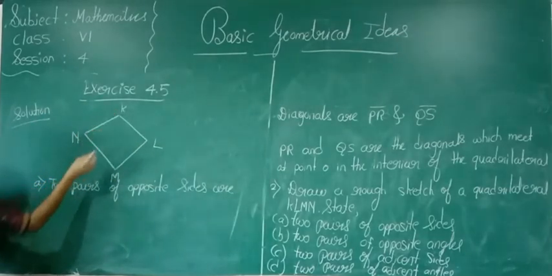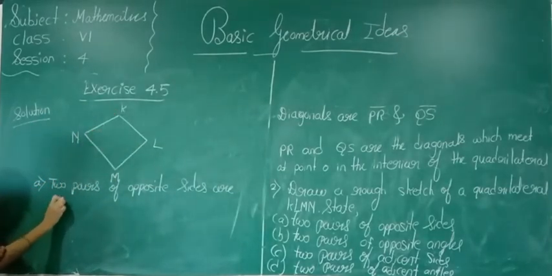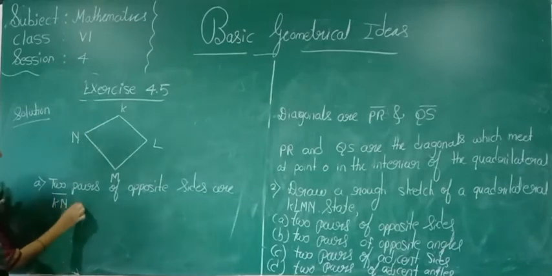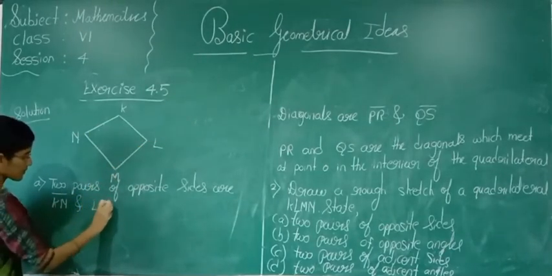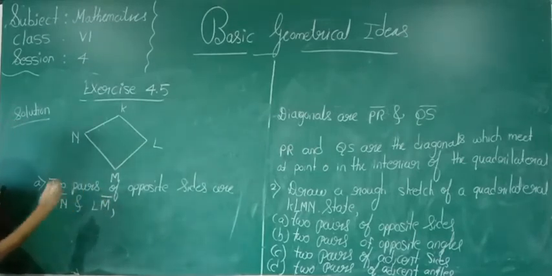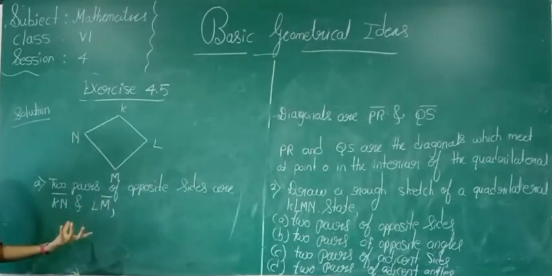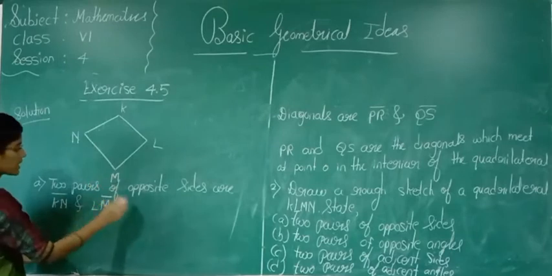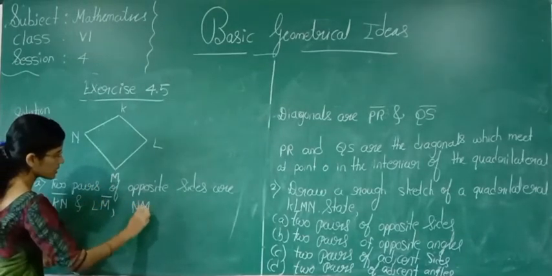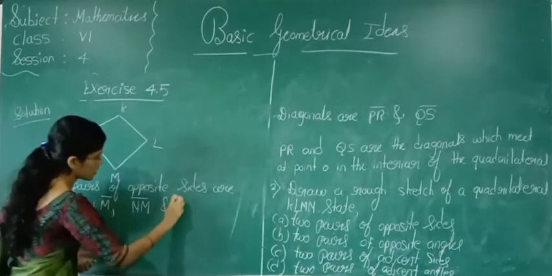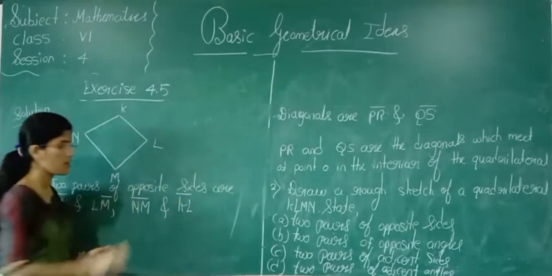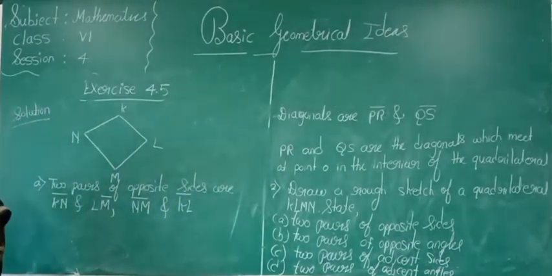These are opposite, no? KN and LM, this is one pair. Which is one more pair? NM and KL. So these are the pairs of opposite sides.